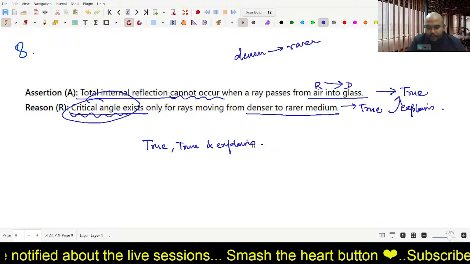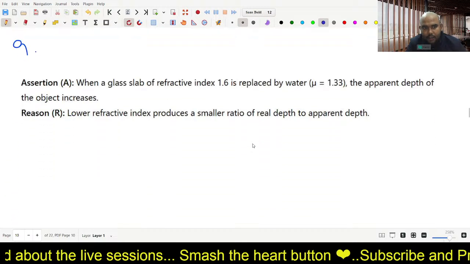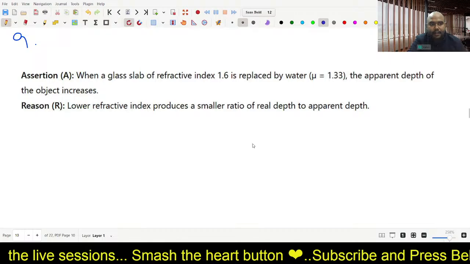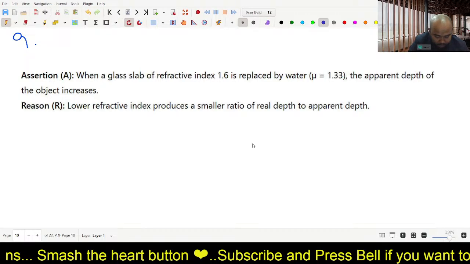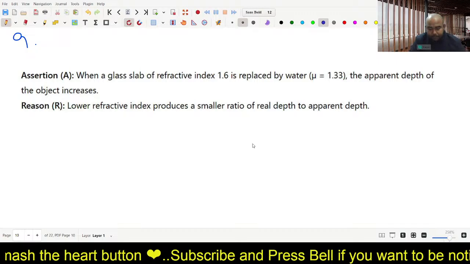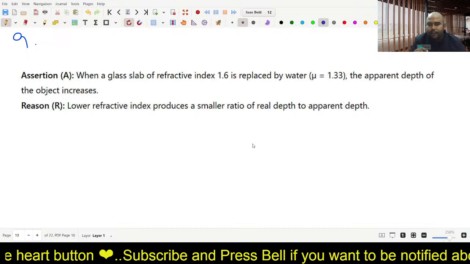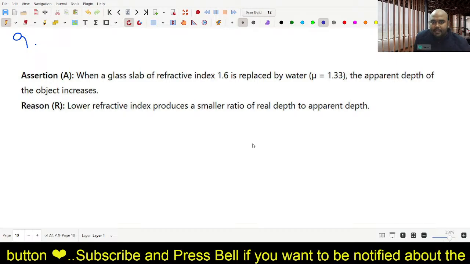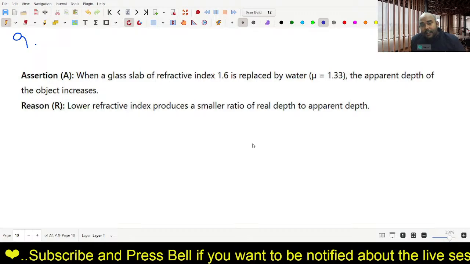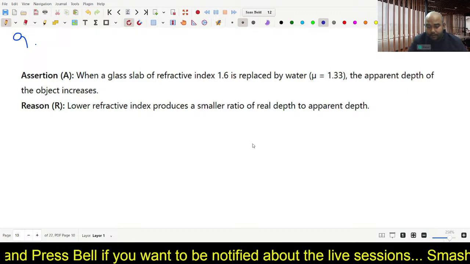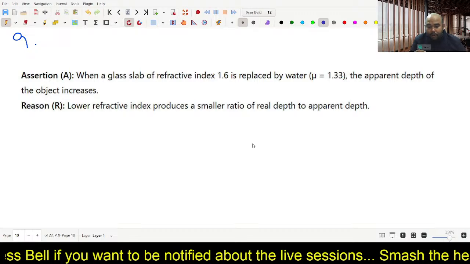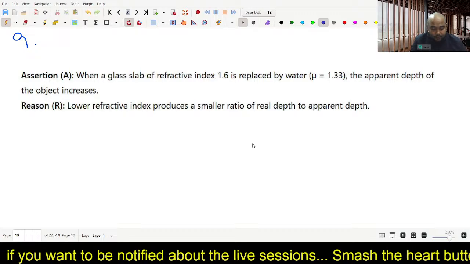Great. The 9th question for you all. Okay, this is also an assertion reasoning question. Come on, try this. When a glass slab of refractive index 1.6 is replaced by water whose refractive index is 1.33, the apparent depth of the object increases. What do you think?